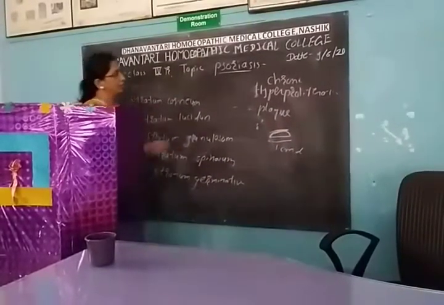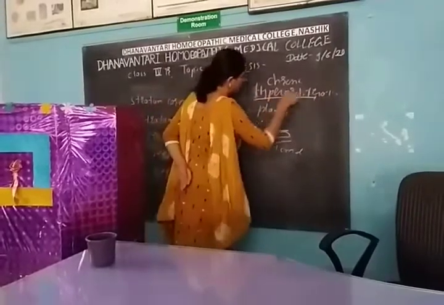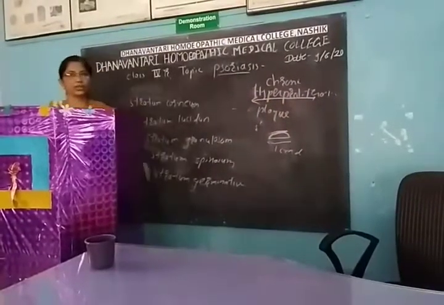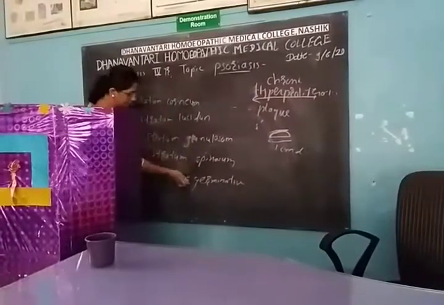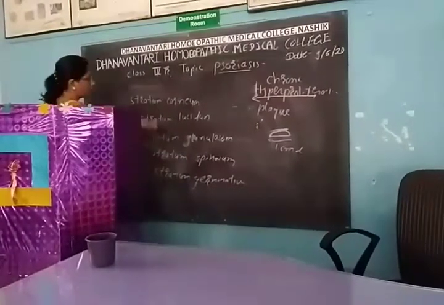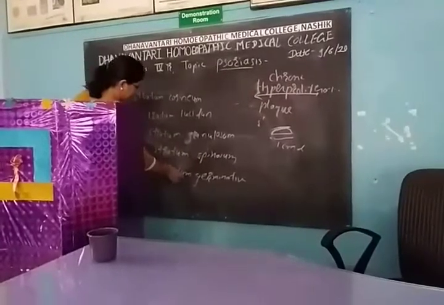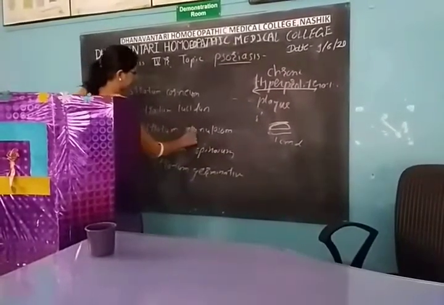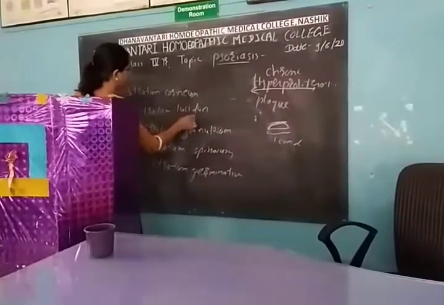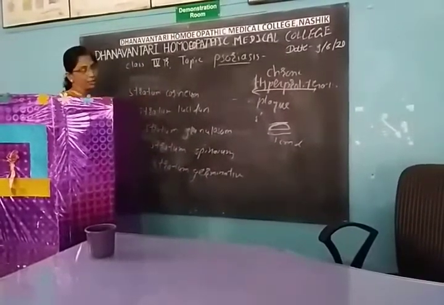Now, what do you mean by hyperproliferation? First, understand why it is called hyperproliferation. Normally, what happens? The epidermal cell layers are arranged from bottom to top: stratum germinativum, stratum spinosum, stratum granulosum, stratum lucidum, and stratum corneum.